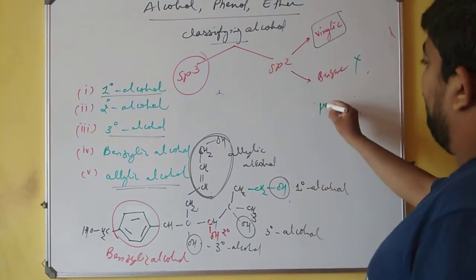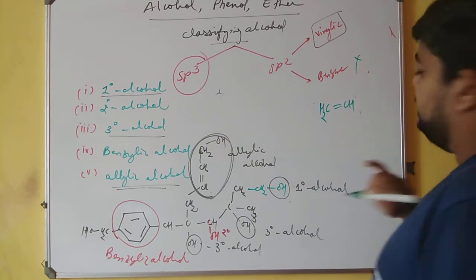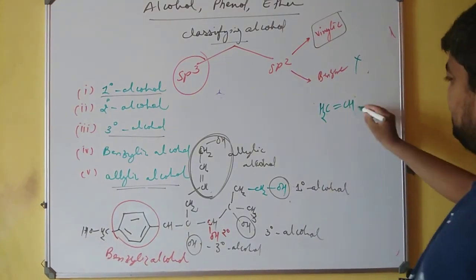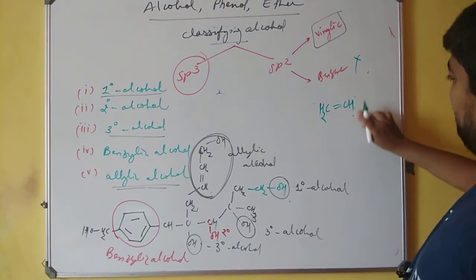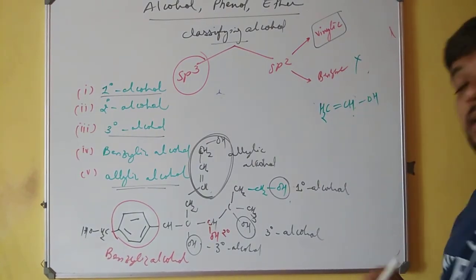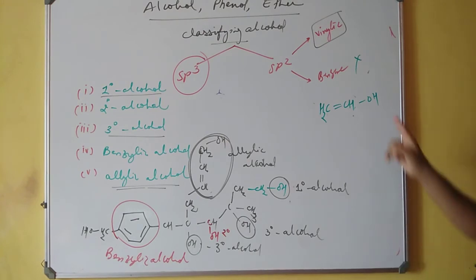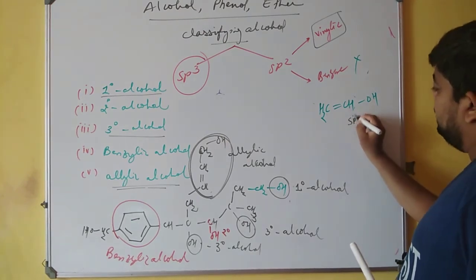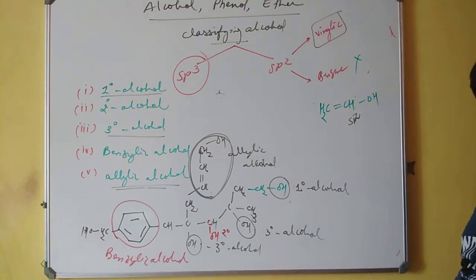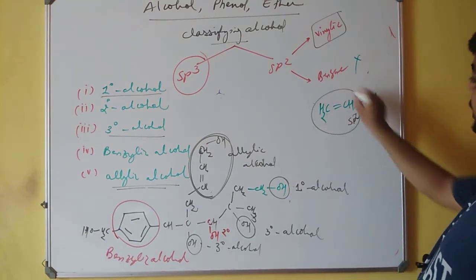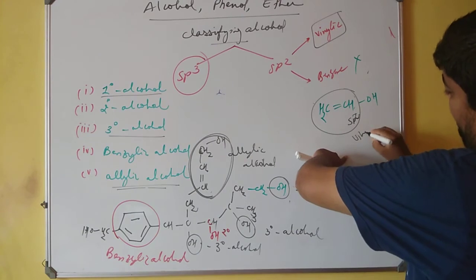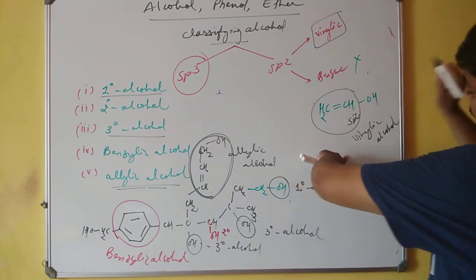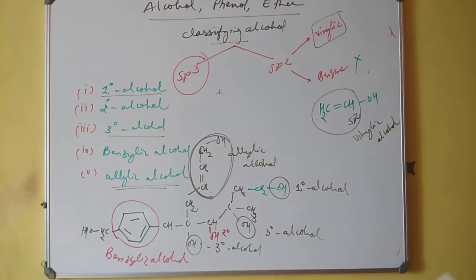So first of all, always think that this is a vinylic group. And now if I replace this second hydrogen by an OH, see what I mean to say. The OH or hydroxyl group is attached to a carbon and this attachment is sp2 hybridization. So this particular section is called vinylic alcohol. We call it vinylic alcohol.